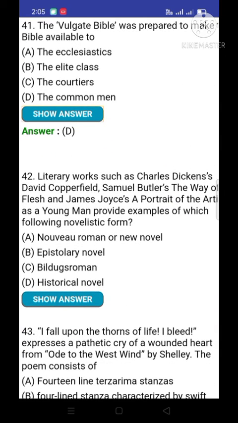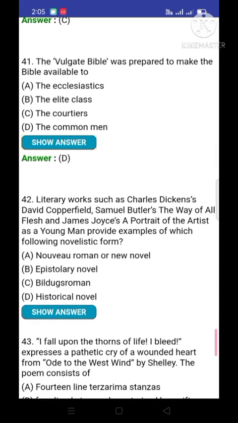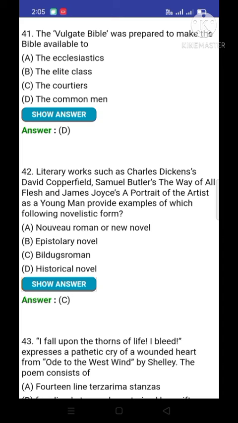Question number 42. Literary works such as Charles Dickens's David Copperfield, Samuel Butler's The Way of All Flesh, and James Joyce's A Portrait of the Artist as a Young Man provide examples of which of the following novelistic forms? And option number C is correct. Bildungsroman. Yes, Bildungsroman is a novelistic form, and the above mentioned writers and their works can be considered in it.